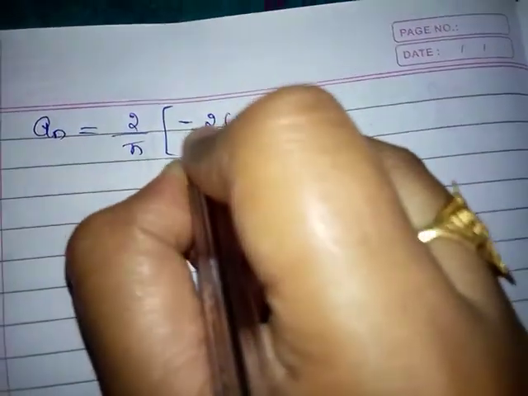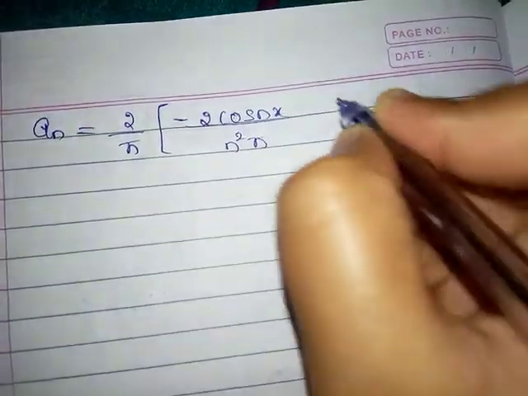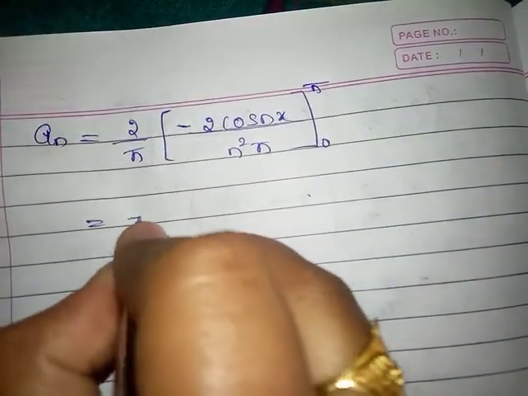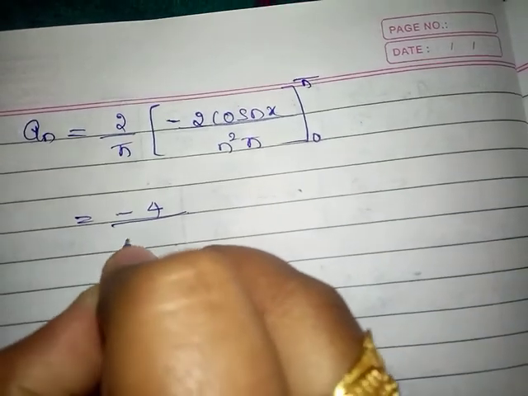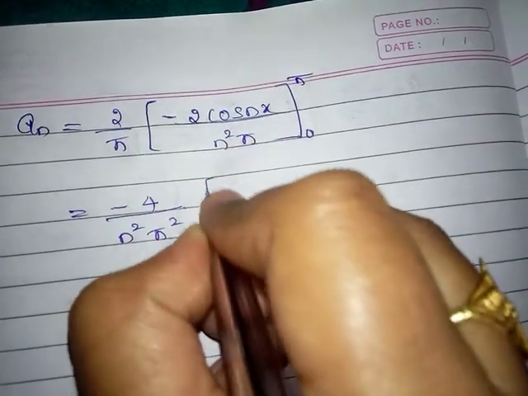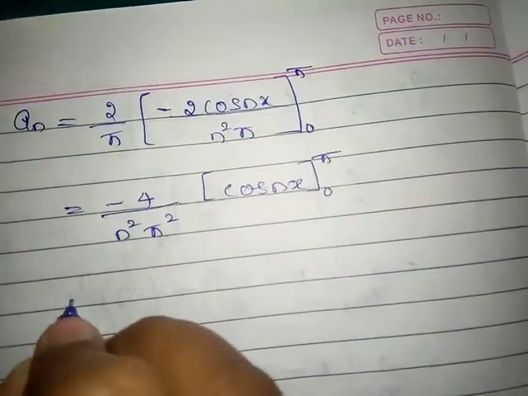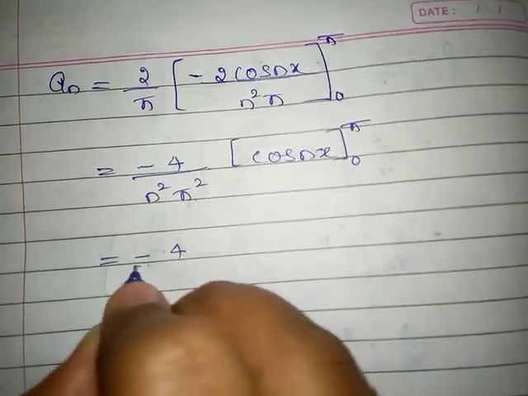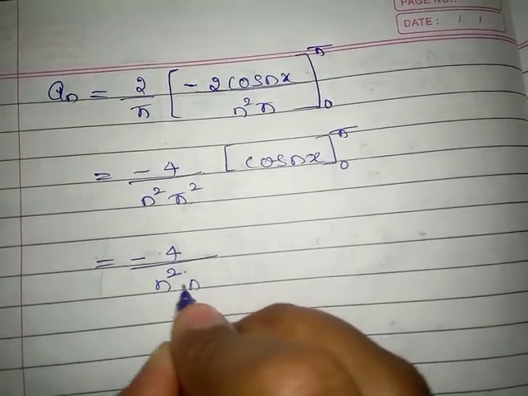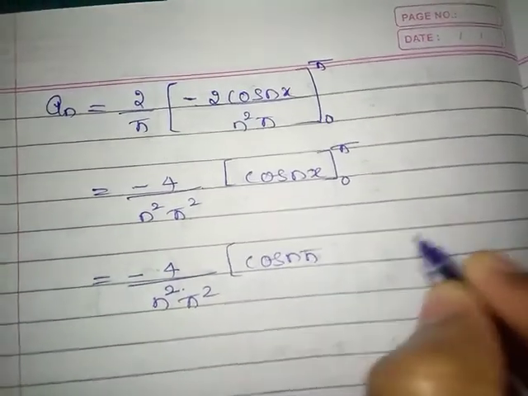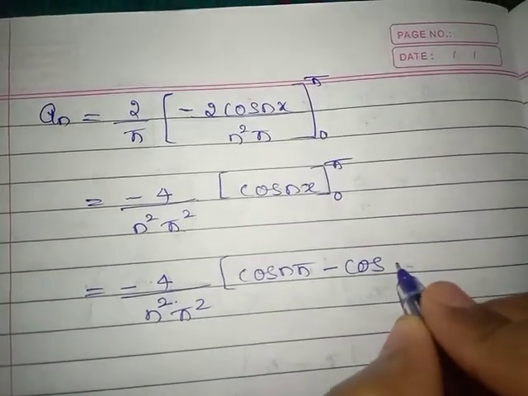I will write only the second term. This is minus 2 cos nx divided by n square into pi, limits from 0 to pi. It will be minus 4 divided by n square into pi square. Only we have to apply the limits for cos nx. It is 0 to pi, which is equal to minus 4 divided by n square pi square. Upper limit first, we have to apply cos n pi minus cos 0.